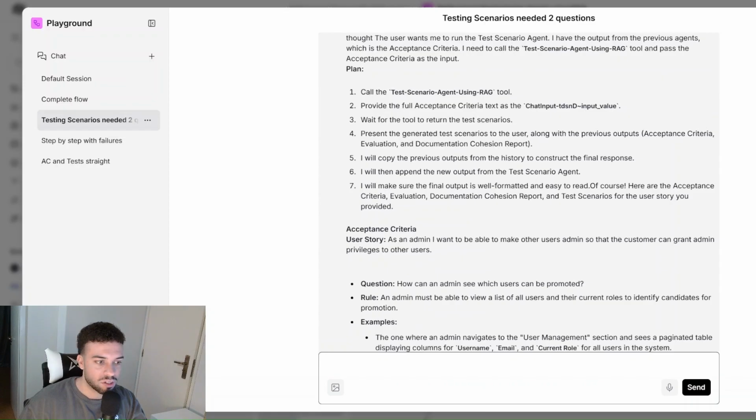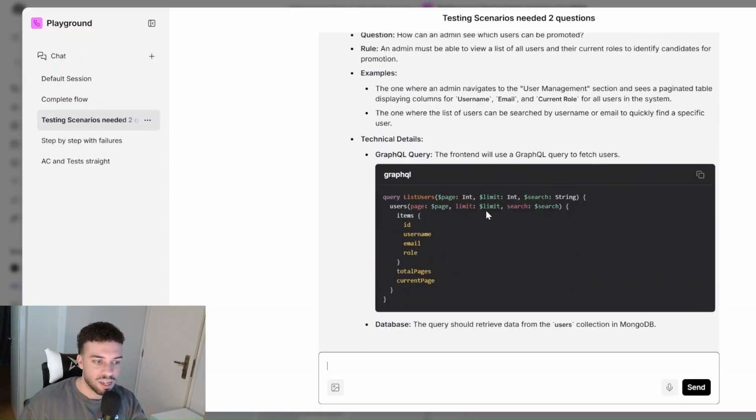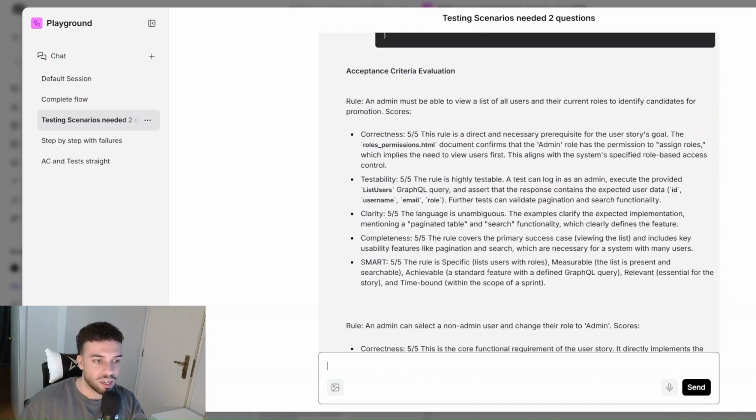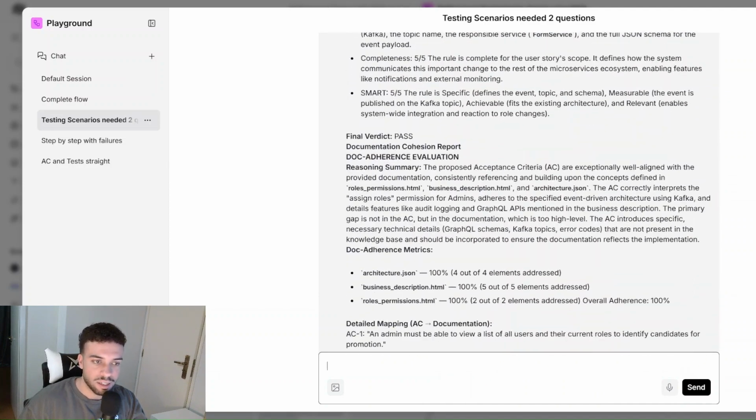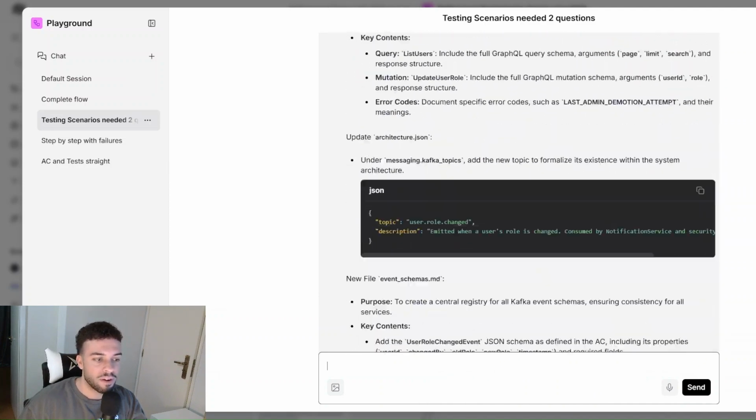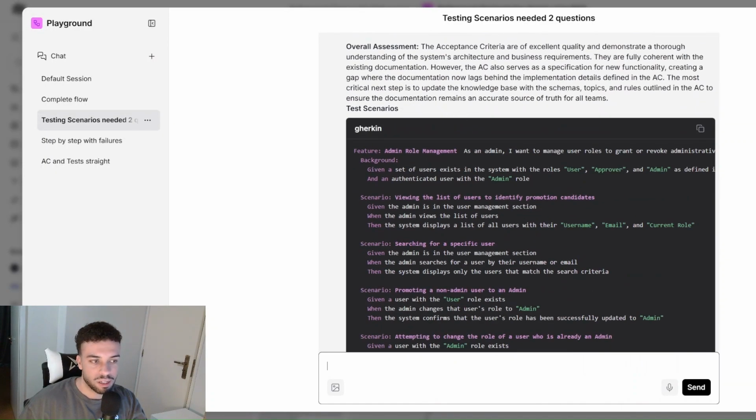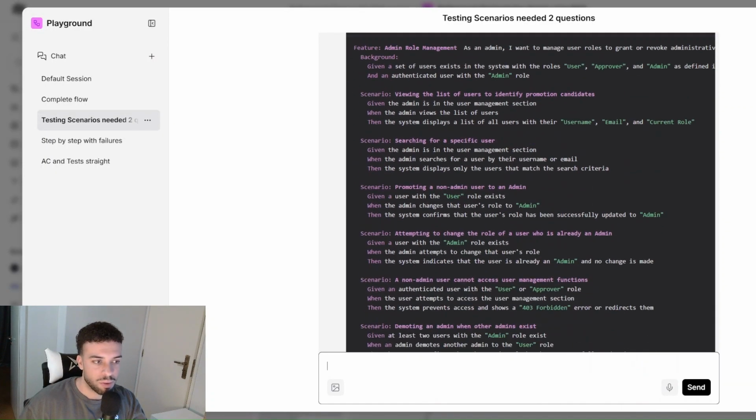Sometimes it can happen. So it then said what it would do, and it has redone the entire thing. So it has showed me the acceptance criteria again, the evaluation again, how this performs against the documentation, and then finally it gives to me the Gherkin feature file with my testing scenarios.